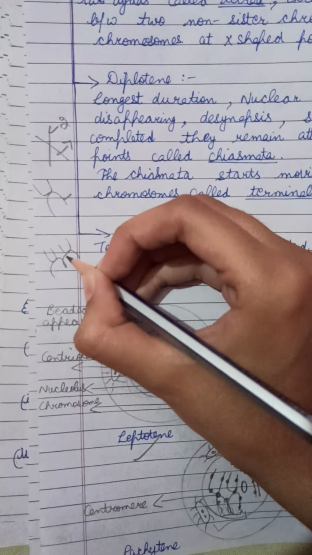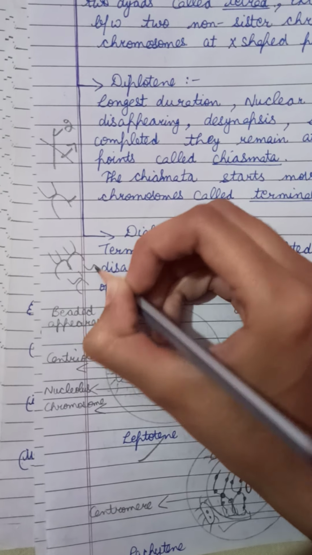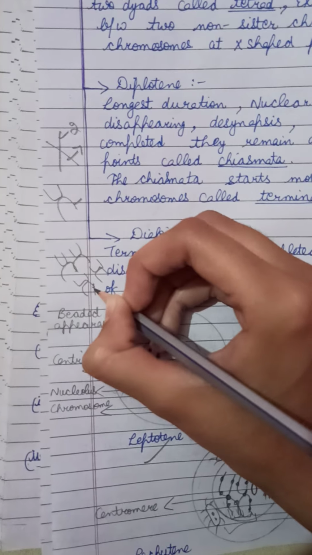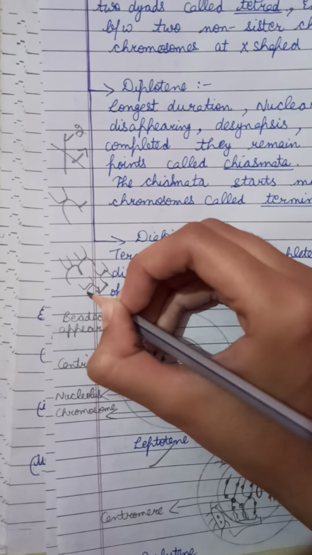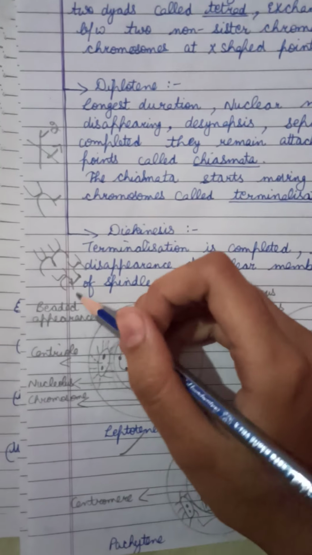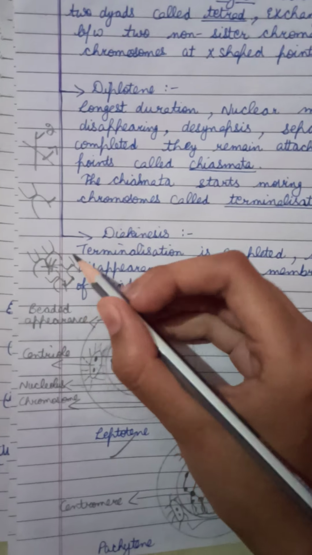So these are non-sister chromatids, this one and this second. These two are non-sister chromatids, but these are the sister chromatids. At X-shaped points, these make X-shaped points like this.